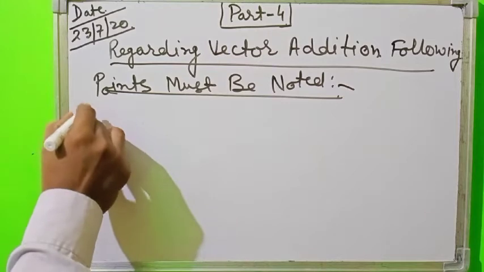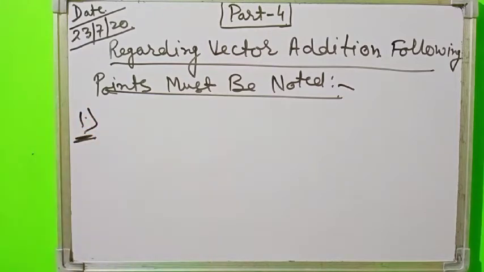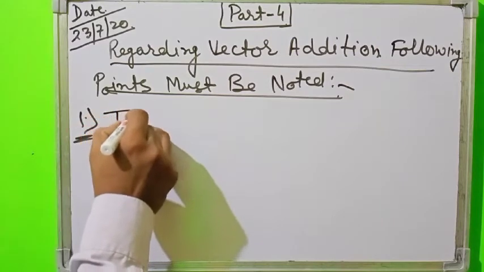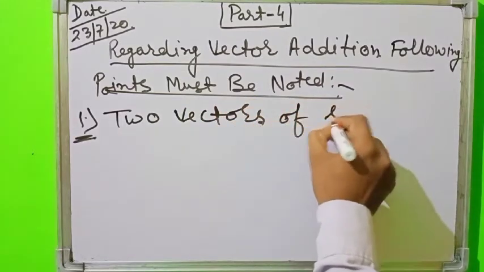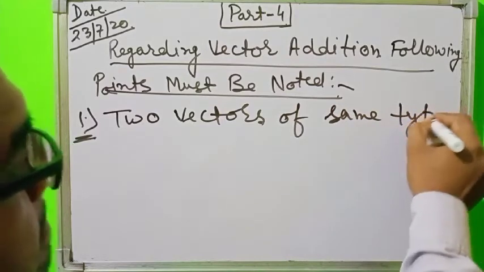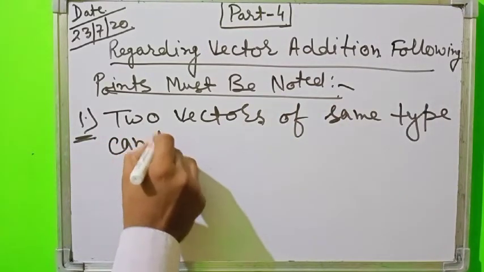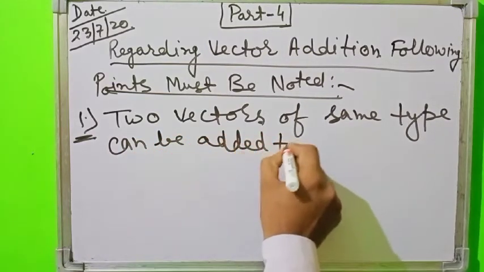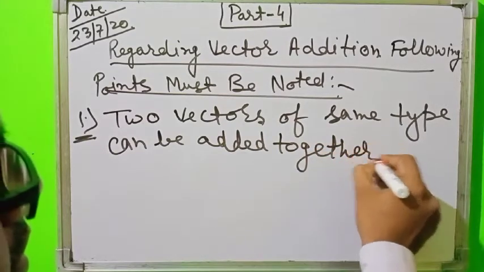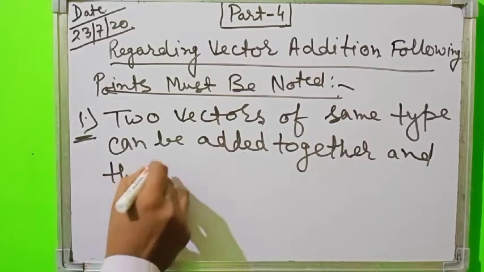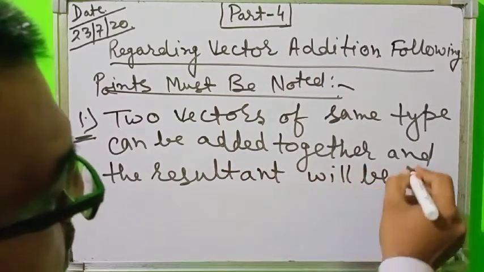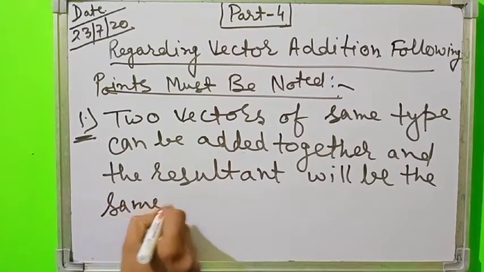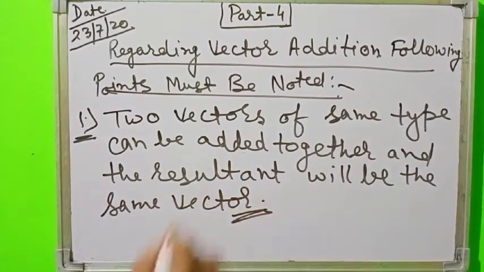The first point is, two vectors of the same type can be added together, and the resultant will be the same type of vector. The resultant will be the same vector.